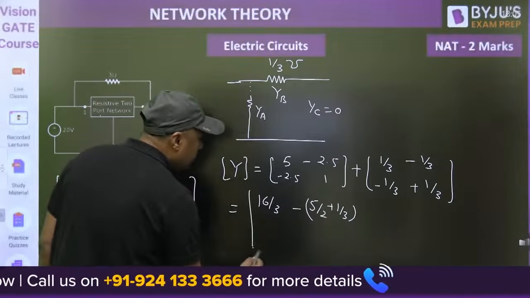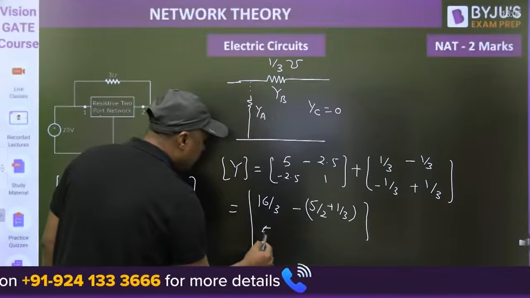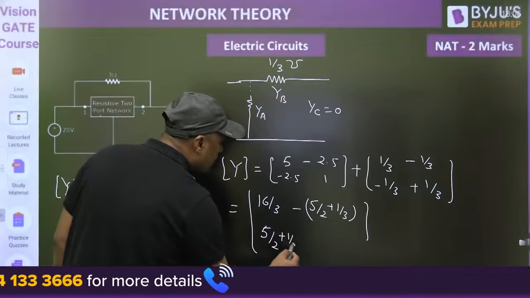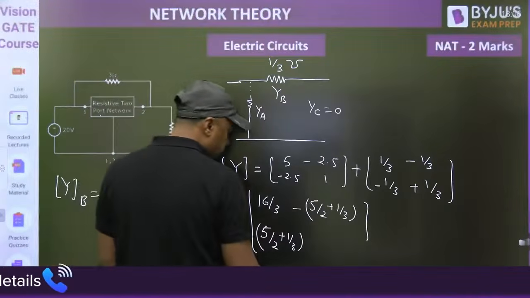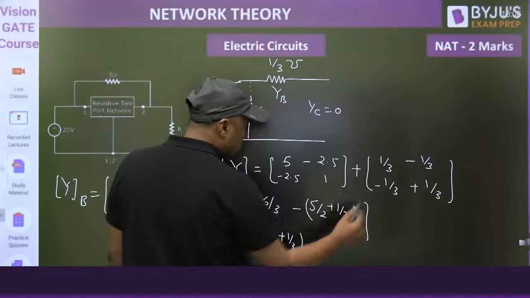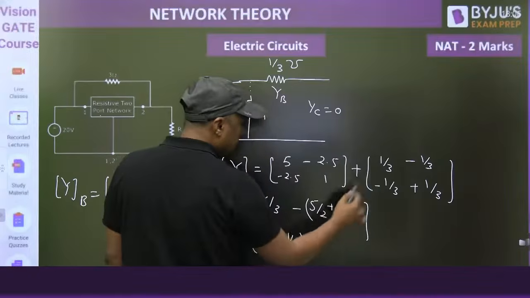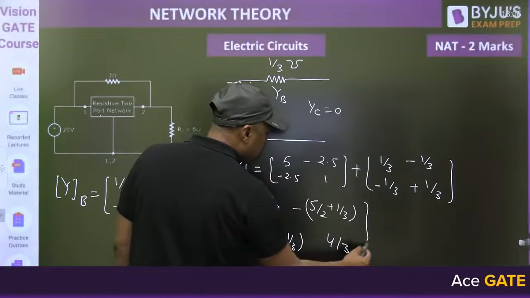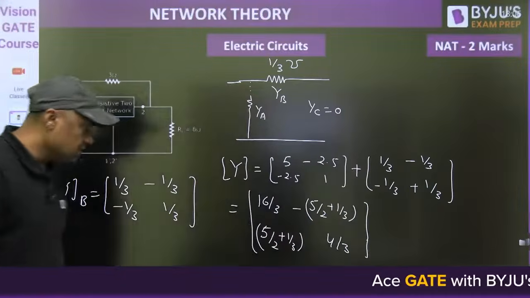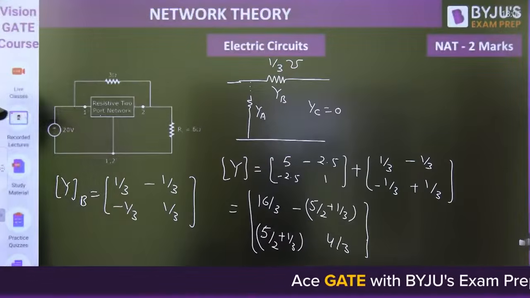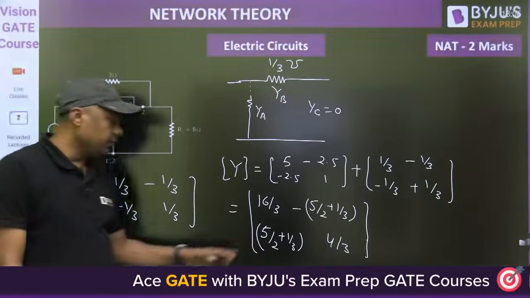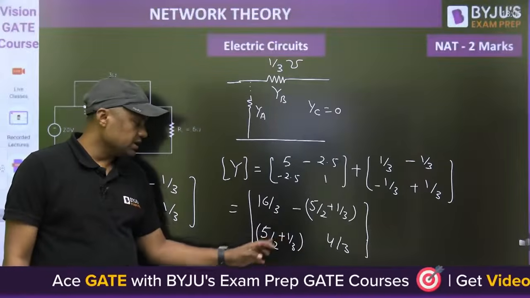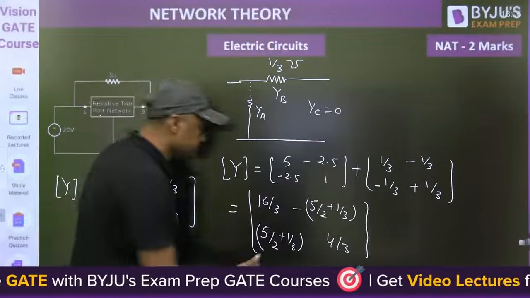And again this will become 5 by 2 plus 1 by 3. Then 1 plus 1 by 3, that is 3 plus 1, 4 by 3. So this is the value. Now 17 by 3, this is nothing but 17 by 15 plus 2, that is 17 by 3.